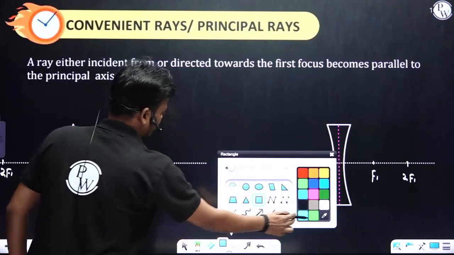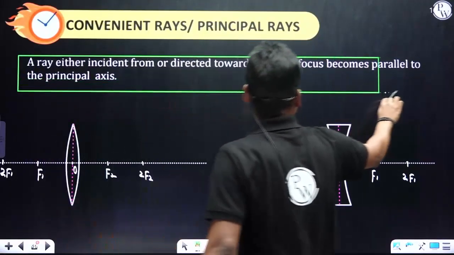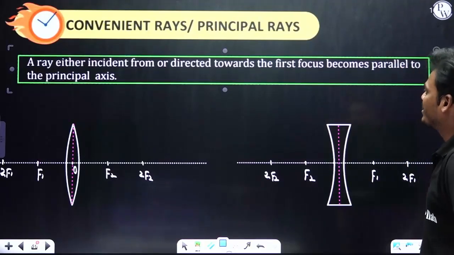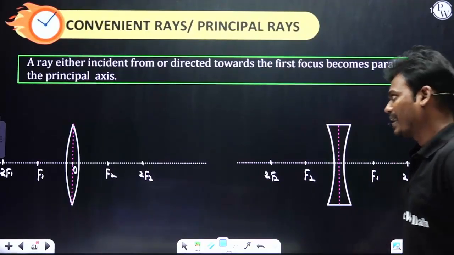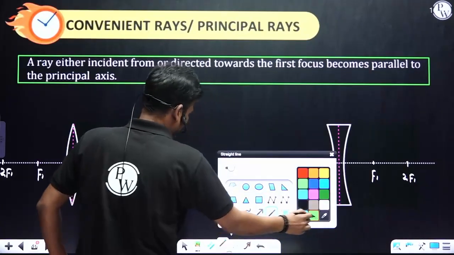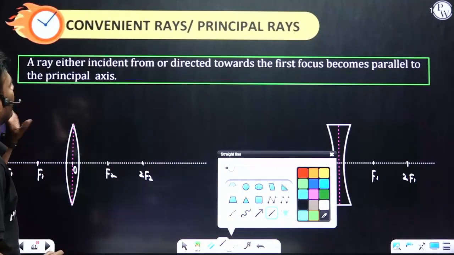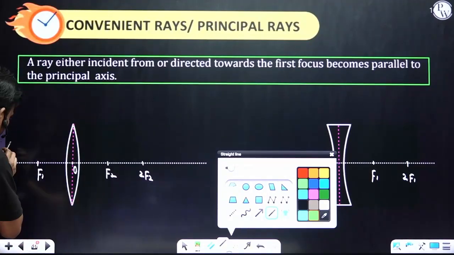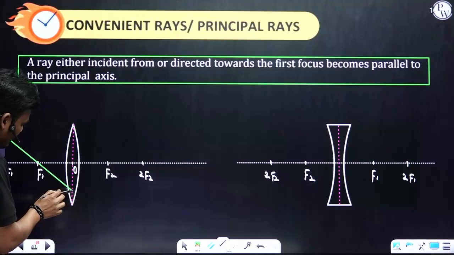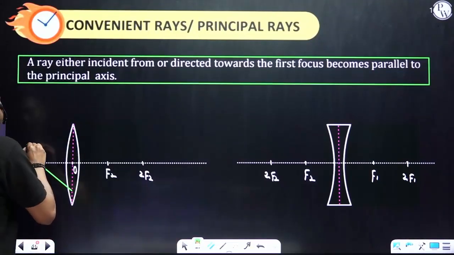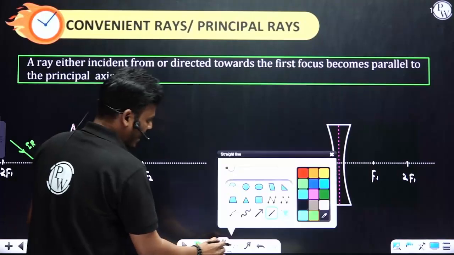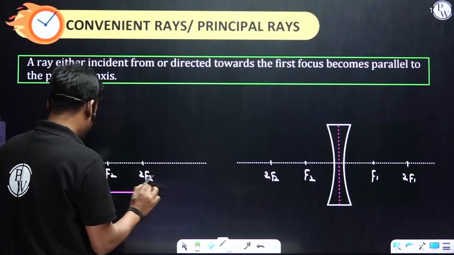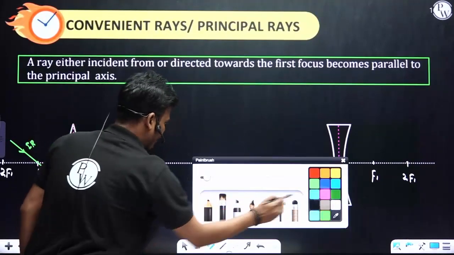I think this is the last convenient ray. A ray either incident from or directed towards the first focus becomes parallel to the principal axis. Now, first case, let me consider incident from the first focus. So, this is the incident ray, and the refracted ray will be parallel to the principal axis. Fine.